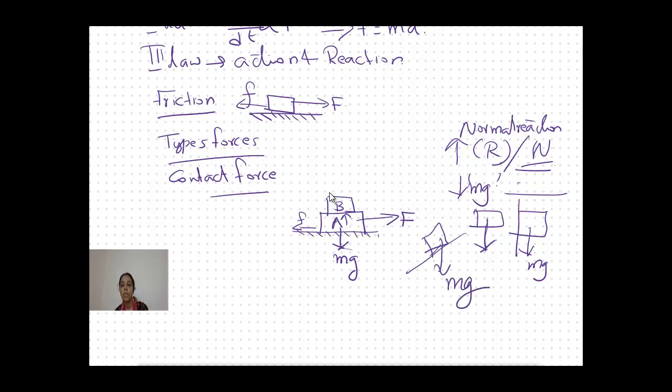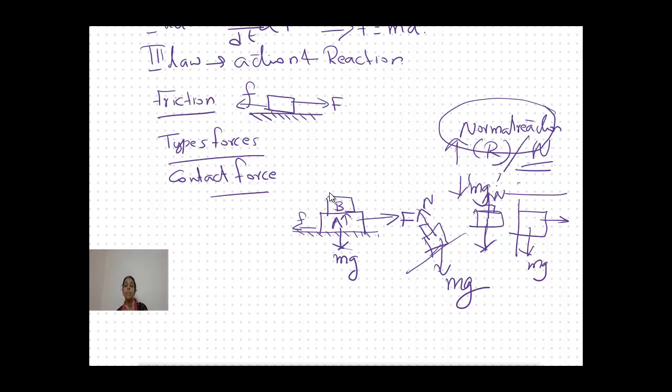Then what about the normal reactional force? The normal reactional force will always be acting perpendicular to the surface. That is very important. So it will be acting like this, perpendicular to the surface, here and here.